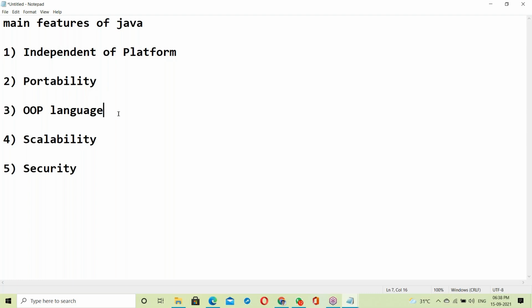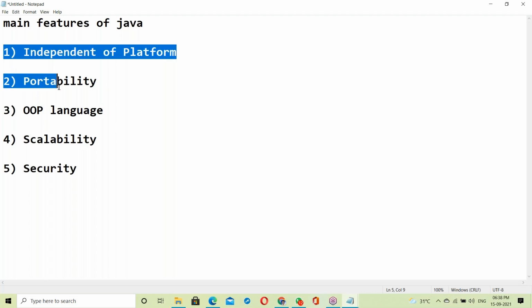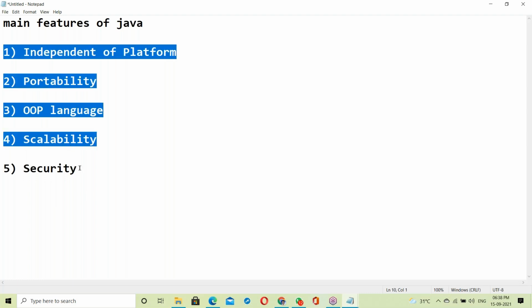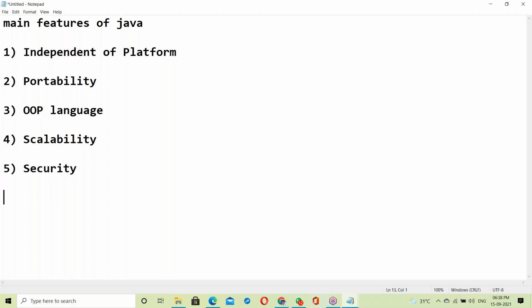To understand these features, you must have some basic knowledge, like operating system knowledge. Just some idea about OS, not complete OS, just a little bit of idea, how OS is working.